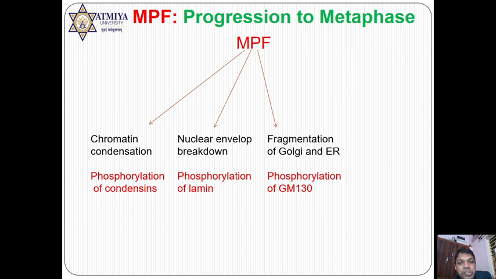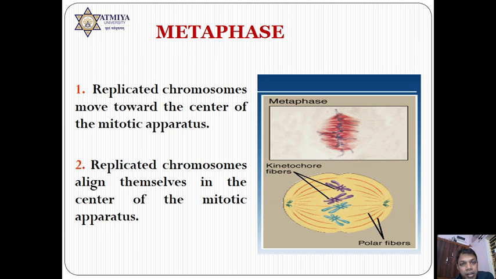Remember, phosphorylation is of two types, active and inhibitory. Condensin protein becomes activated, which is active phosphorylation. Whereas lamin is phosphorylated and GM130 is phosphorylated, these two are inhibitory phosphorylation, and hence the nuclear membrane, Golgi, and ER are going to be degraded. And next one is microtubule instability. It is also due to phosphorylation, but this is an important one. Due to this instability, only later on stable spindle fiber formation occurs.